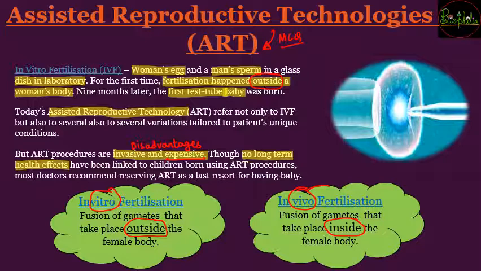So vivo stands for internal fertilization, whereas in vitro stands for external fertilization. Keeping these two terms in mind, we are going to study these reproductive technologies one by one in detail. So let's start first with the in vitro techniques.